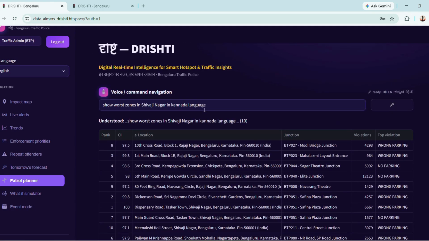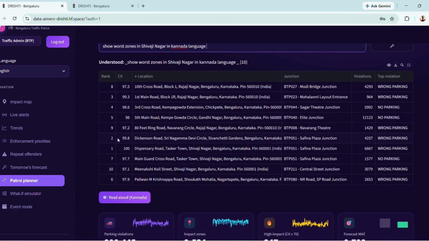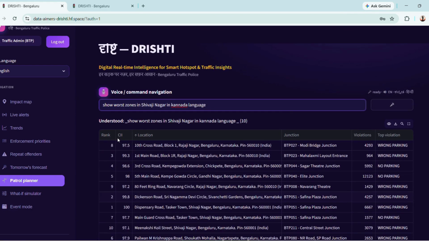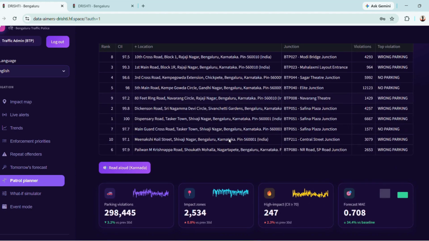Now, this is one thing that I have searched just now. Show worst situation in Shivaji Nagar in Kannada language. If we just click it, obviously, if somebody wants to give the entry from mic, they can give from mic, as it was showing to me also for giving the permission. If we just enter it from here, it will give us the top locations for Shivaji Nagar in which the patrolling should be done. This is the number of violations in Shivaji Nagar and the type of violation that is tops in that particular region. If somebody only knows Kannada, then how will he or she understand? He or she will just download this.